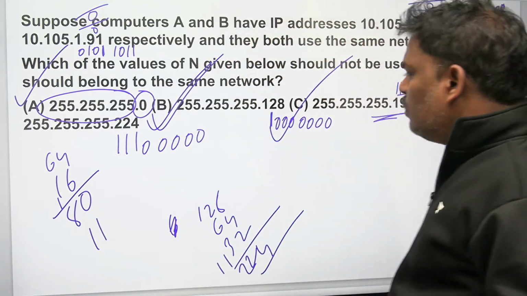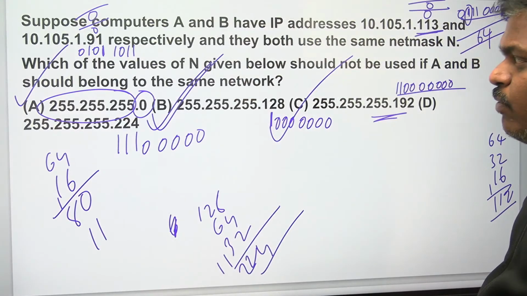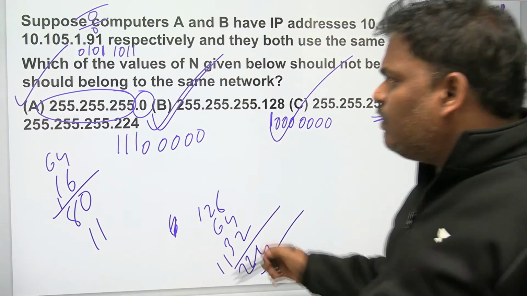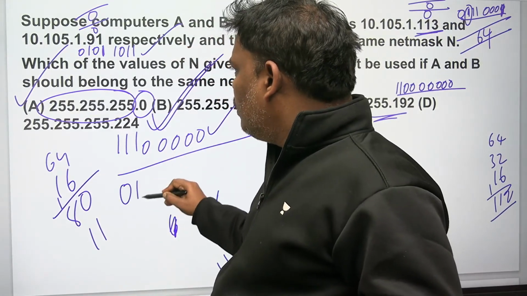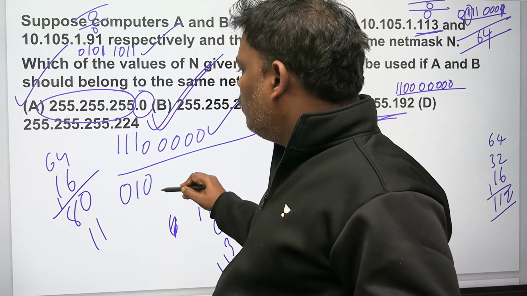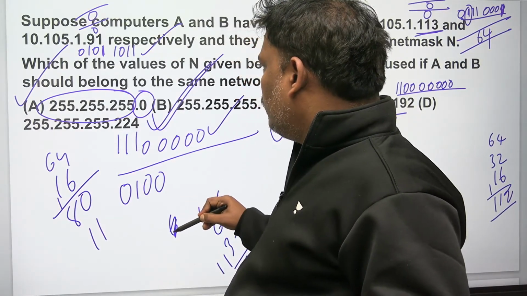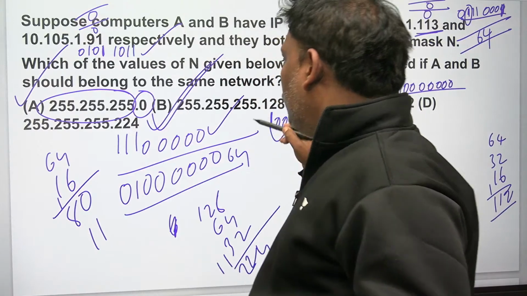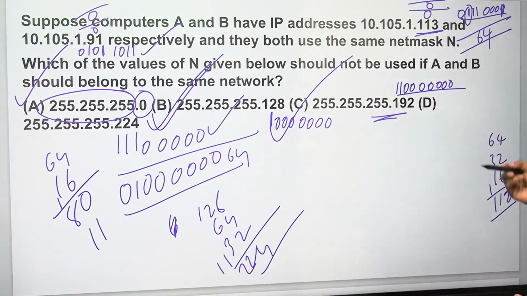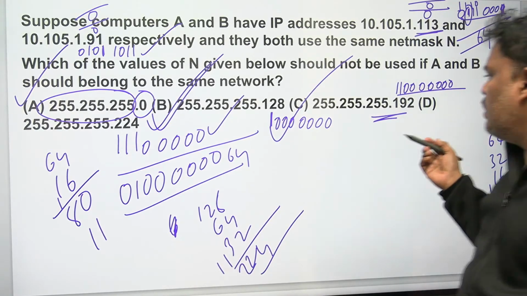Do the AND operation. If you do the AND operation with 91, what will you get? 0, 1, 0, 0. Next one, this side zeros. So I think you will get this one as 64. But this one, the fourth option, and this one, 113, if you do the AND operation, let me try. So it is going to be 111, 0. I think it will match. How many people? 2 people. 96. So I think the answer is going to be D.